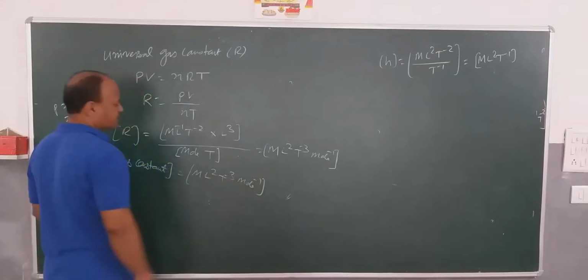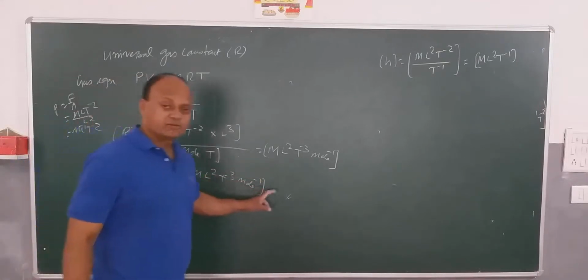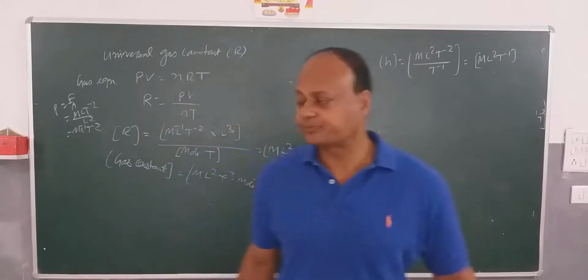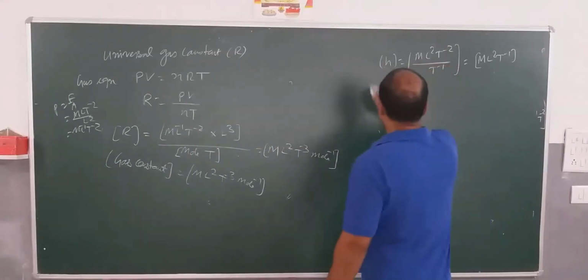So these are the dimensions: 1, 2, minus 2 and minus 1. The powers are the dimensions. Now let's see some more physical quantities.